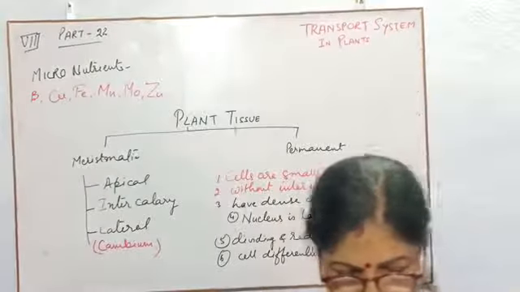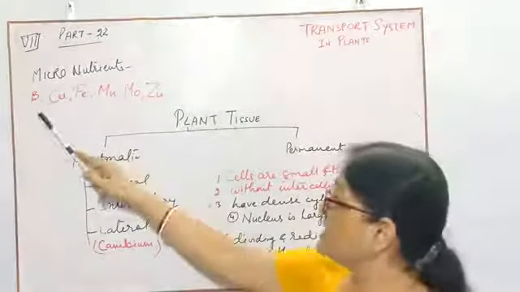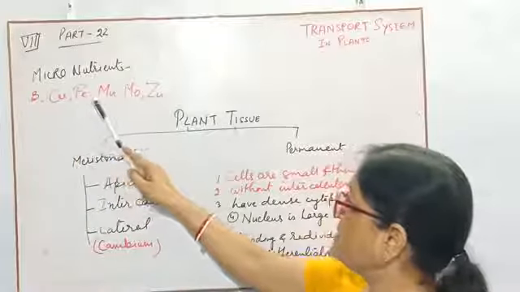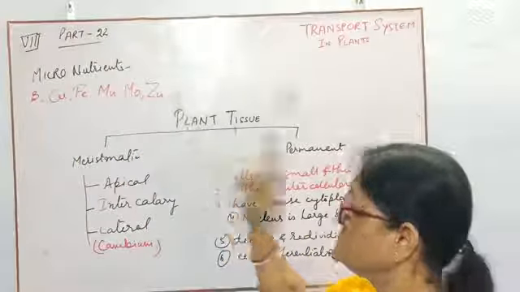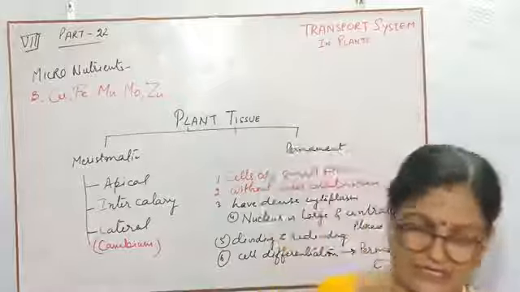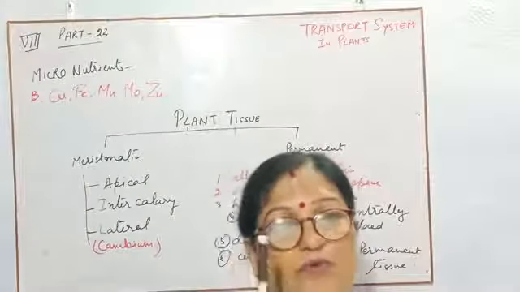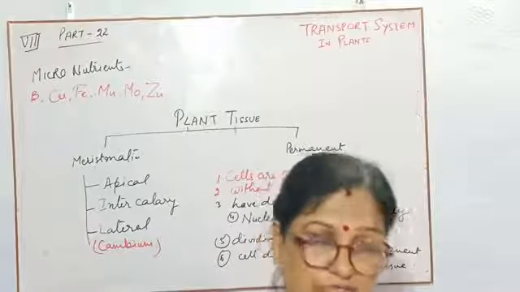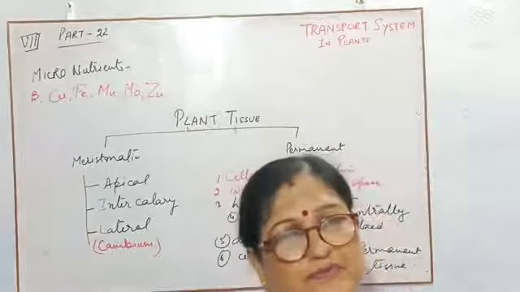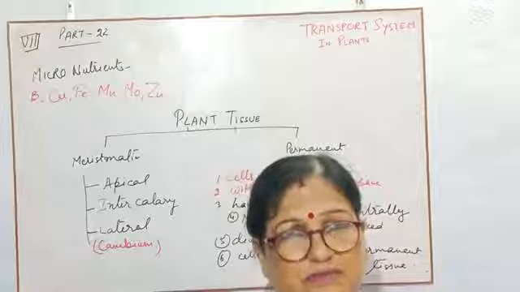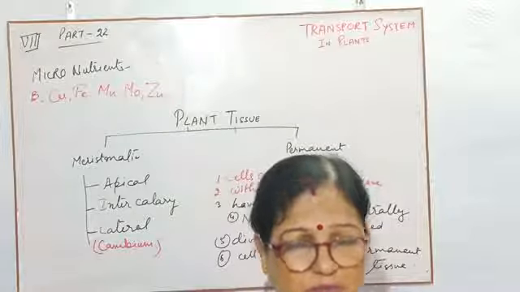So in this way, these are boron, copper, iron, manganese, molybdenum and zinc. These are micronutrients. In case of all these micronutrients also, please children, one or two functions of it and one type of deficiency disease you have to learn from the book.